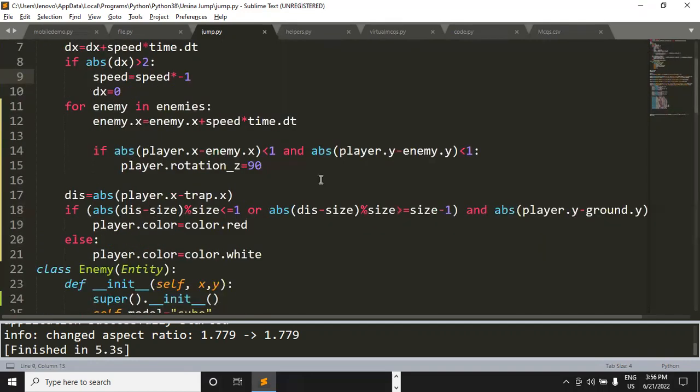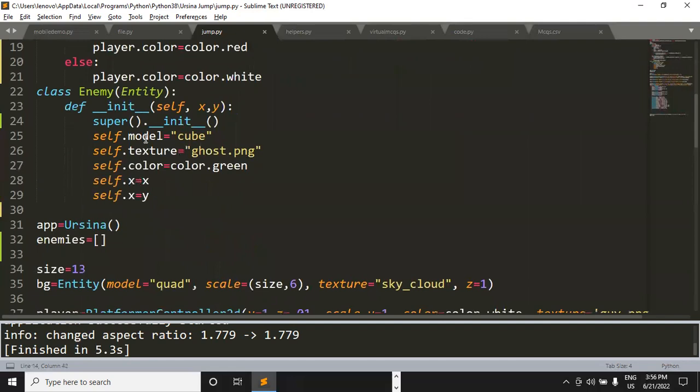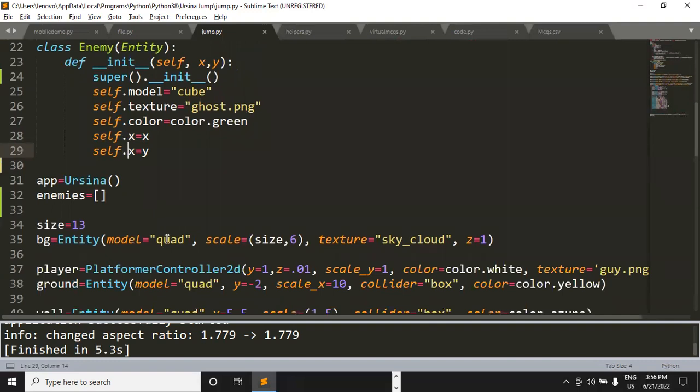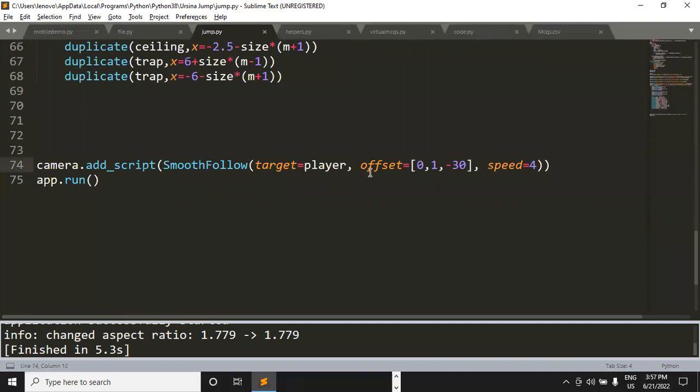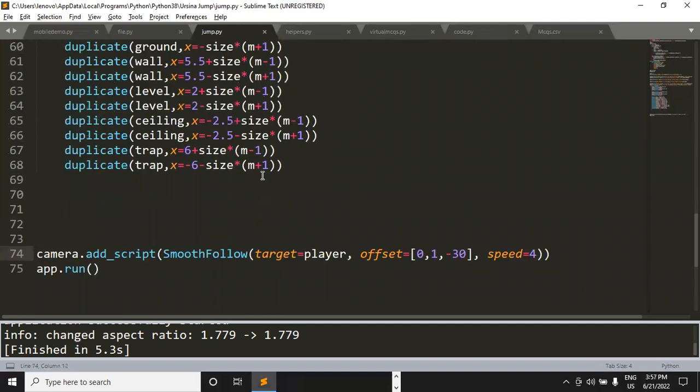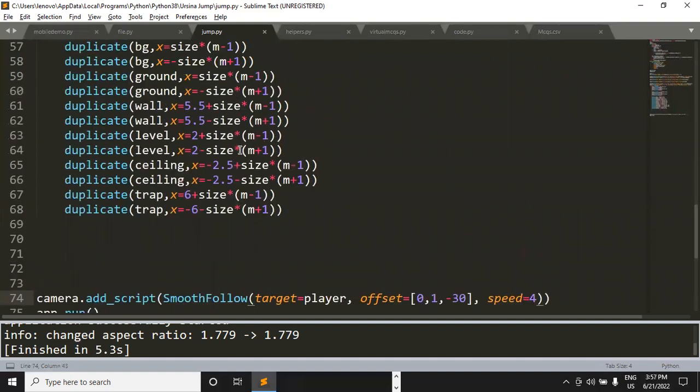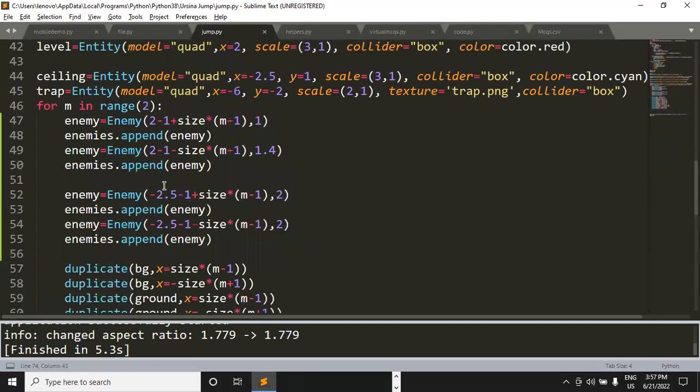Let me check. Enemy.y, player entity, self.x is equal to x, self.y is equal to y. This is also perfectly fine. Let me check the script I've added at the end. Yep, this is perfectly fine. We have target the player, and the camera is moving with the player, right? So this is also perfectly fine.